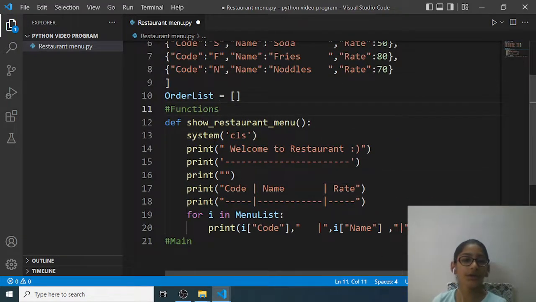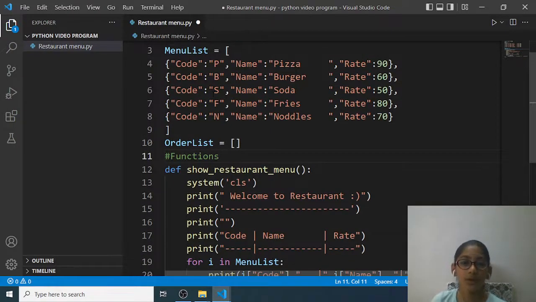Okay, so here it will print welcome to restaurant, one line, leave a line, then it will print code, name and rate, and then it will use a loop so that in the code column it will print all the codes, in the name column it will print all the names of the items, and in the rate column it will print all the rates from this menu list.